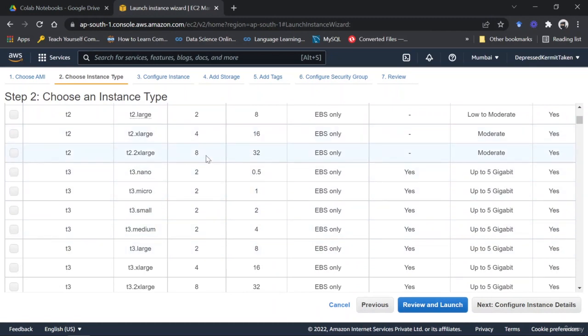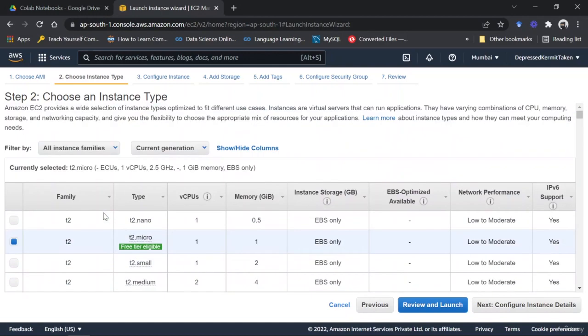T2.2xlarge gives you 8 vCPUs with 32 gigabytes of RAM. So there are a lot of types you can choose from. I'm going to move forward with T2 Micro for obvious reasons. Those obvious reasons are that our code does not require a very high-powered CPU or a lot of RAM to work with. So we're going to go with T2 Micro only.